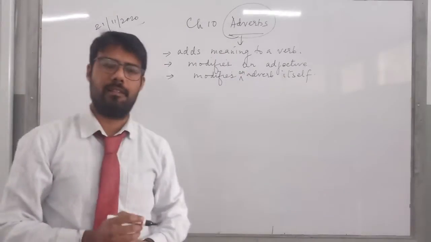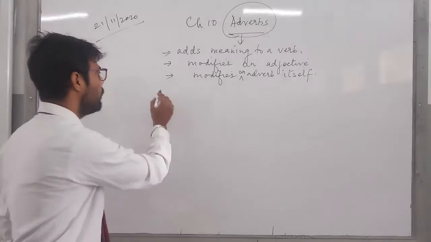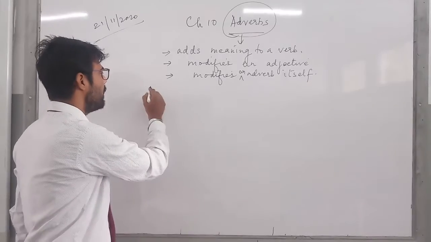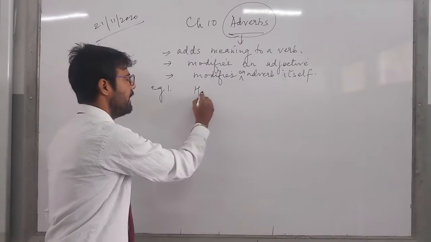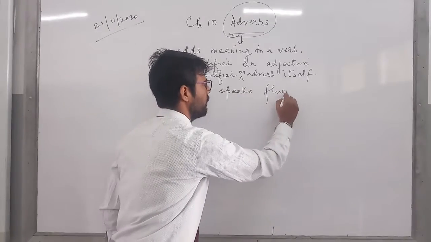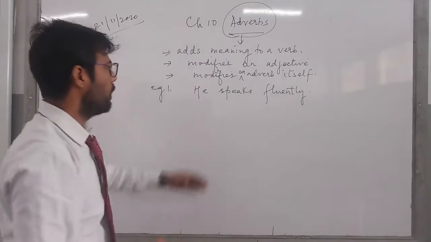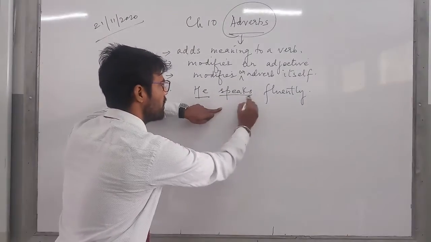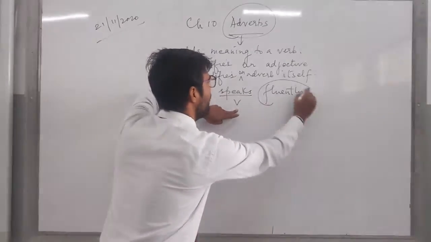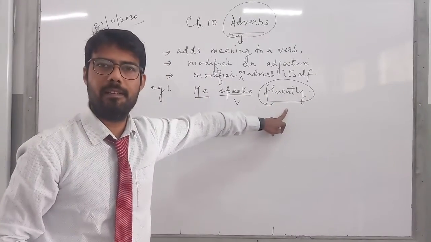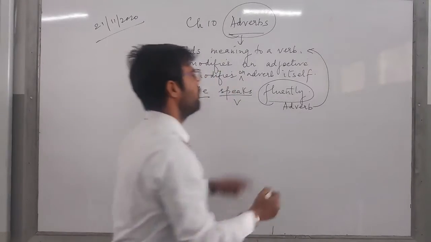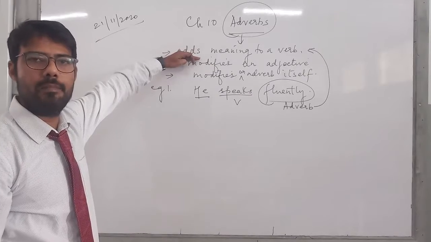Now, going with the definition, I will set a few examples so that you understand and comprehend well. For example, number 1. He speaks fluently. What have I done? Children, this is my subject. Speaks is the verb, right? And this is the verb which has been modified by the word fluently. Henceforth, this is my adverb and it has justified the first definition that it adds meaning to a verb.